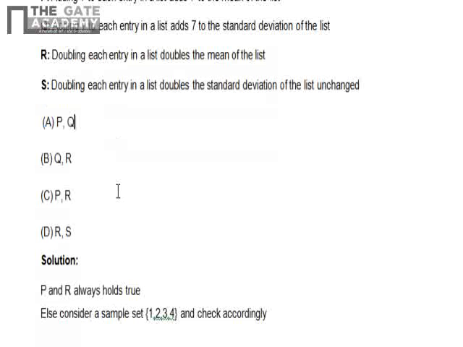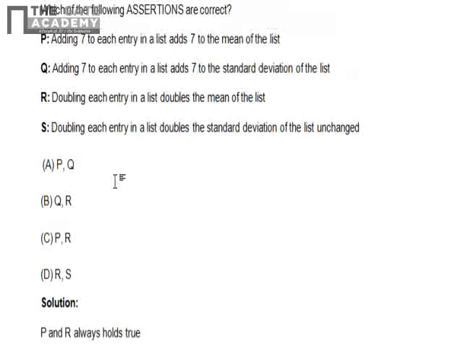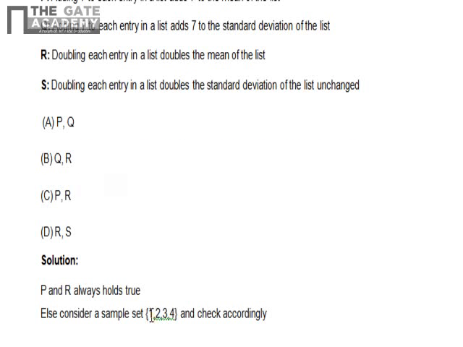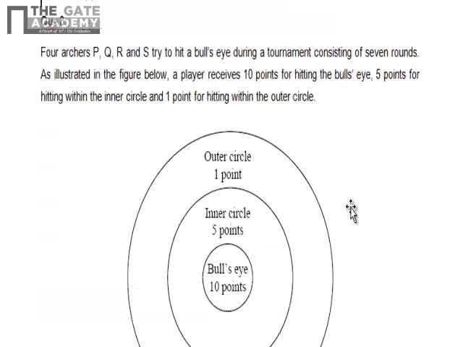And if you want to prove it in the exam, you can take some simple values like 1, 2, 3, 4, and prove this by calculating the values. Now the next question of GATE paper. 4 archers P, Q, R, S try to hit a bullseye during a tournament consisting of 7 rounds.